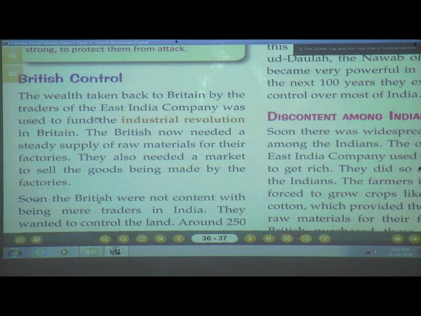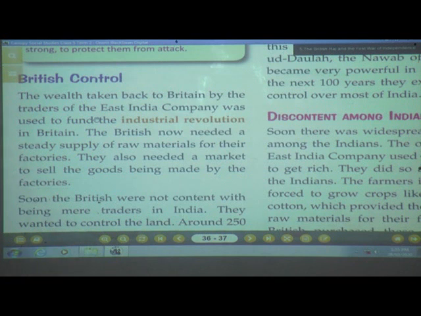How cheaters they were, that they looted India in such a way that they took everything from India and started developing their nation. Their nation was not developed, but they started taking things from India and developing their country, and whatever fund was raised was used for industrial revolution.